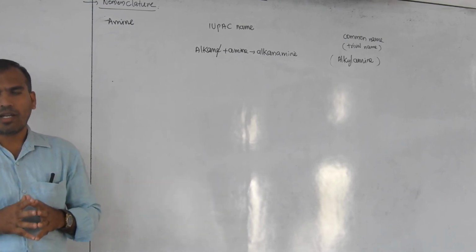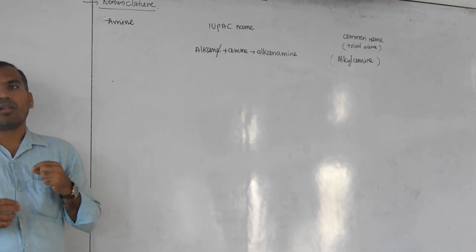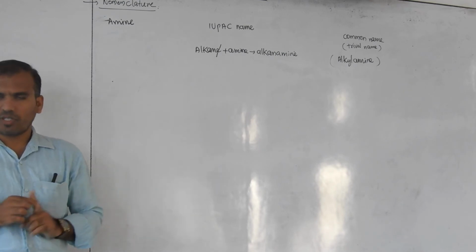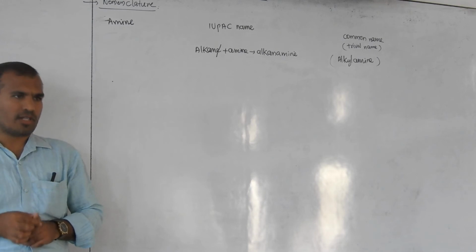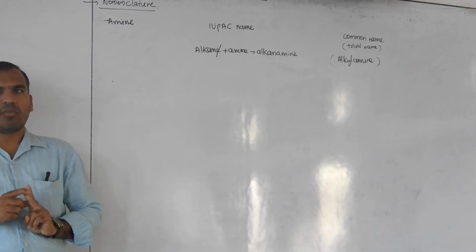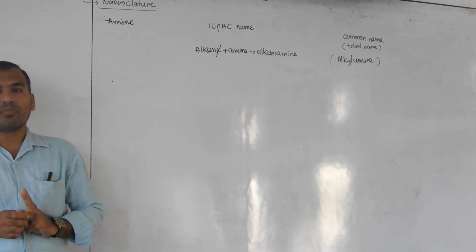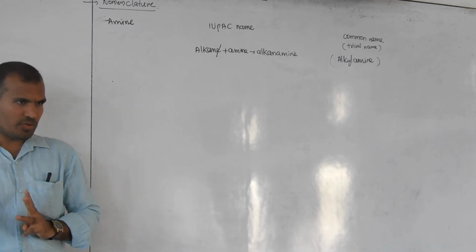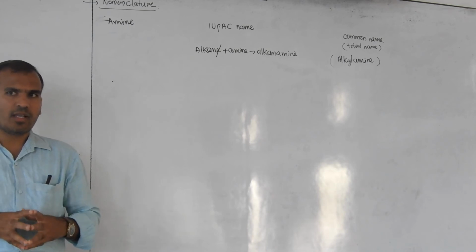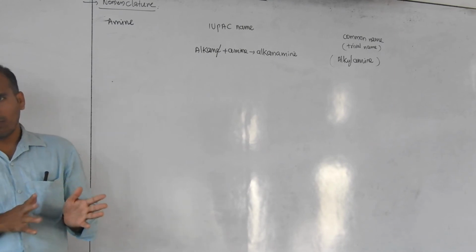Second one, what is that? Identify the substituents and name them. Third one, give the numbering to the principal carbon chain. How to give the numbering? First, give the least number to the functional group. Second, if no functional group, then multiple bond, give the least number to the multiple bond. Third, lowest possible number to the first substituent. That is called lowest sum. If the lowest sum is tied, then follow alphabetical order. And the fourth rule, what is it?